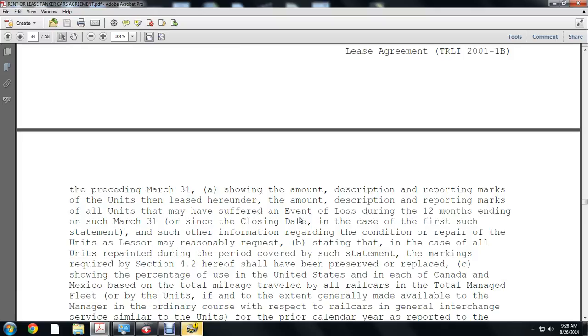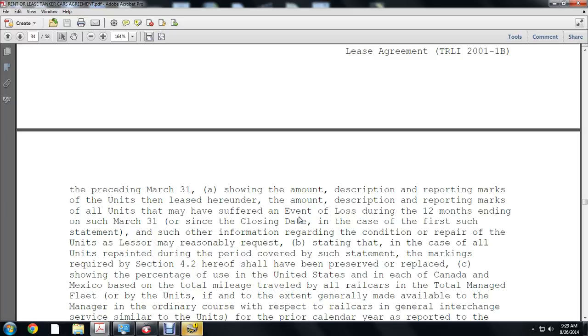(a) Such other information regarding the condition or repair of the units as the lessee may reasonably request; (b) stating that, in the case of all units repainted during the period covered by any such statement, the markings required by Section 4.2 hereunder shall be preserved or replaced;